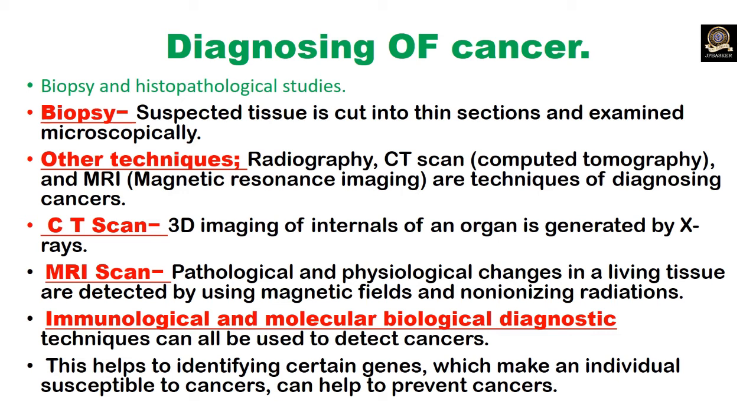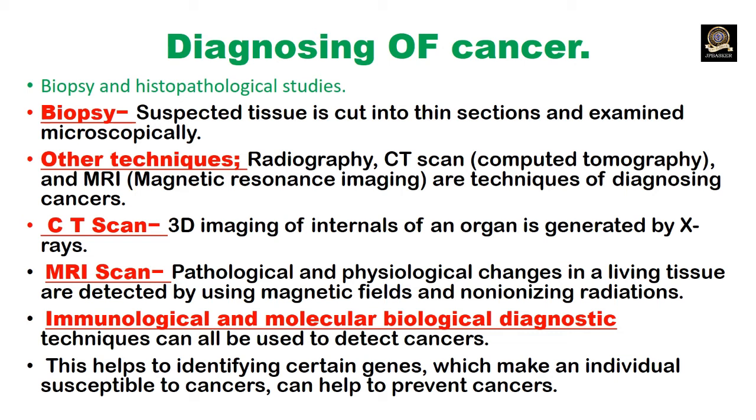The other techniques for diagnosing cancers are radiography and CT scan. In CT scan, a 3D image of internal organs is generated by X-rays. In MRI scan, pathological and physiological changes in a living tissue are detected by using magnetic fields and non-ionizing radiations.